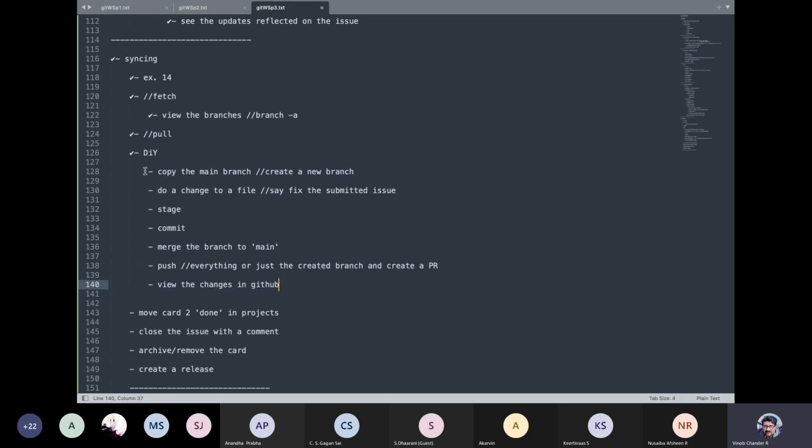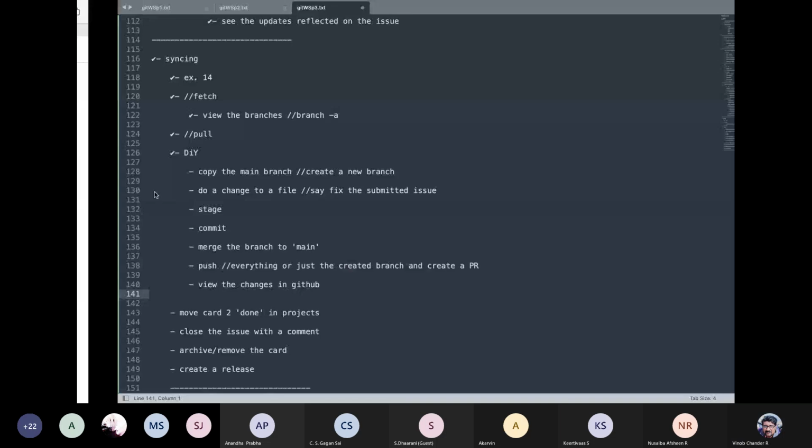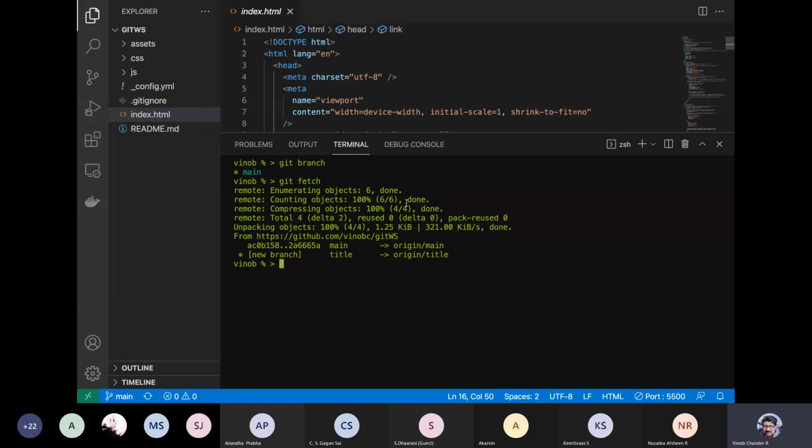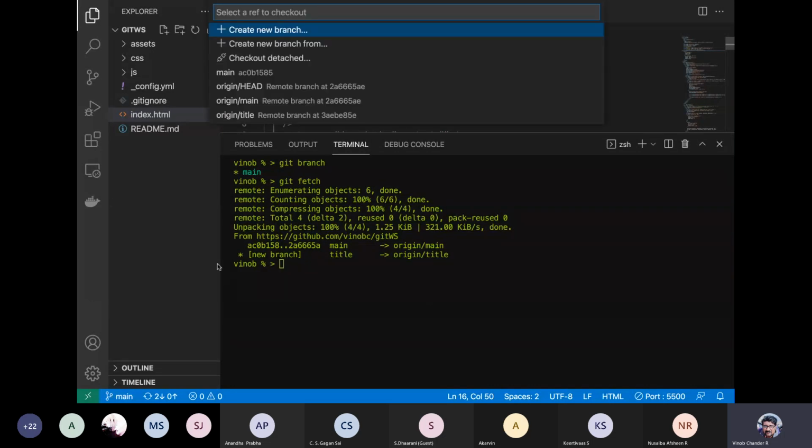Okay, now let me assume that we are done with this, we have made the necessary change. So what you will essentially be doing is a git fetch. Yeah, so it is fetched. And if you see, you have this new title branch here. You can see this from here as well. So main, and you have your title also. These are your local branches, and these are your remote branches.